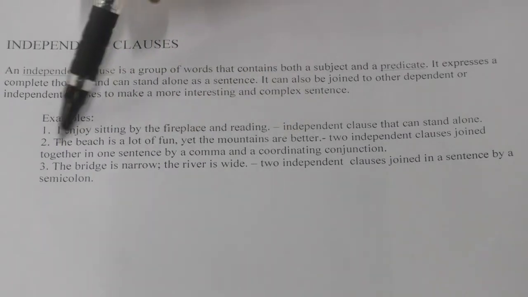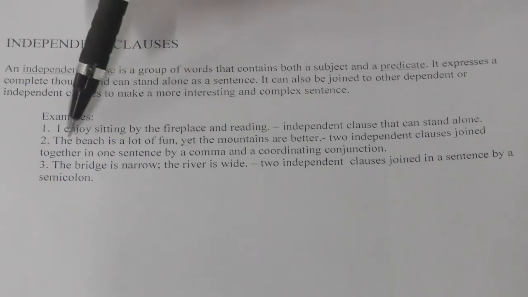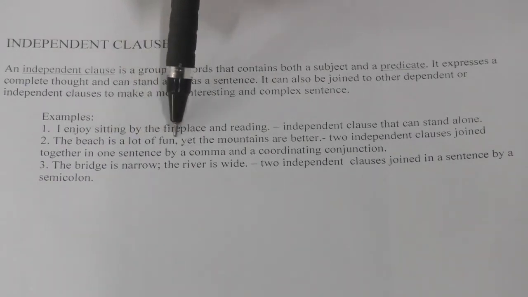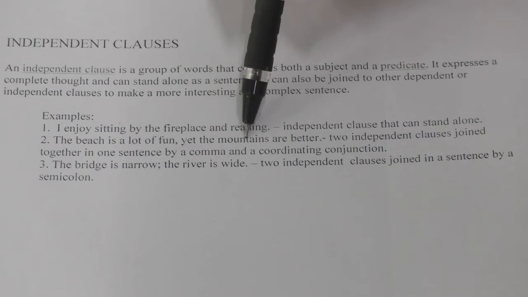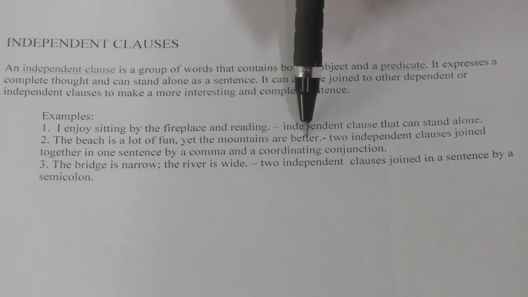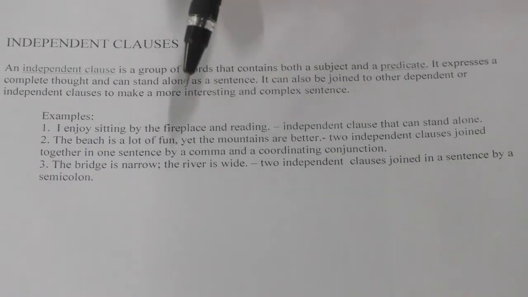There are two parts in the sentence joined by the conjunction yet. The beach is a lot of fun is one main clause or independent clause, and the other one, the mountains are better, is another independent clause. They are both joined by a conjunction, yet.